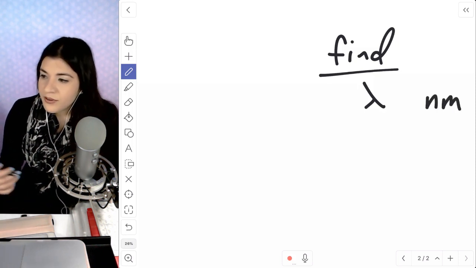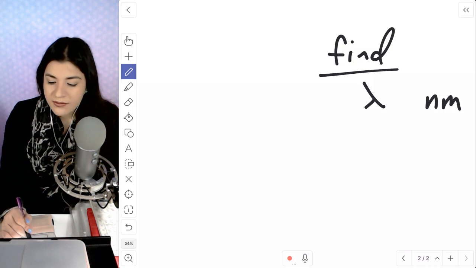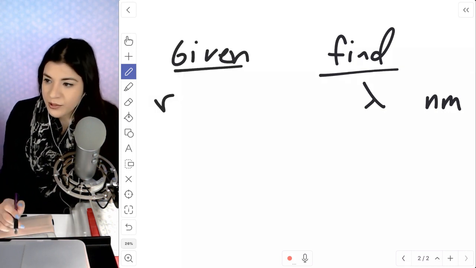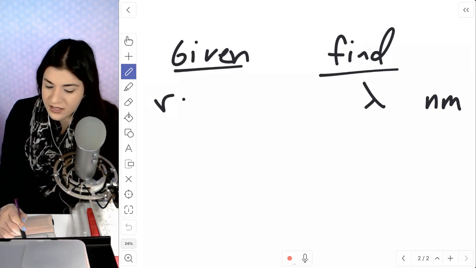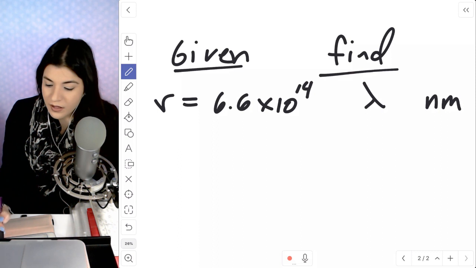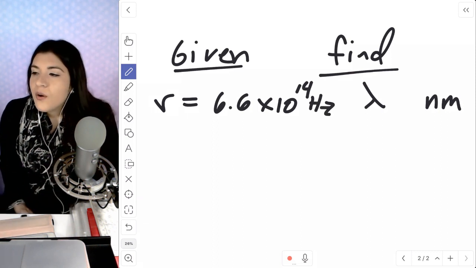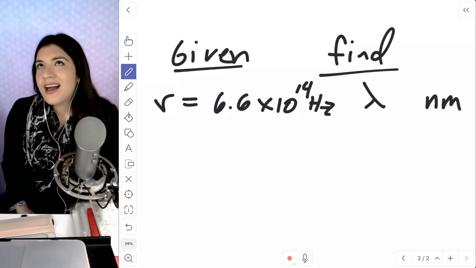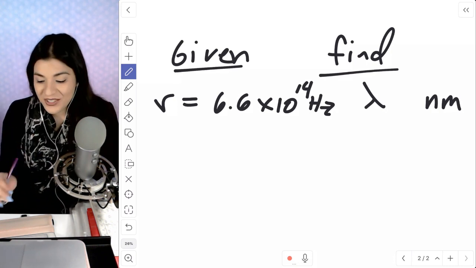That has a frequency. Okay, so we're given our frequency, and then this is our little symbol for frequency. So we have 6.6 times 10 to the 14th hertz. Okay, so we have to figure out what's the formula. That's going to be the main thing to focus on here.